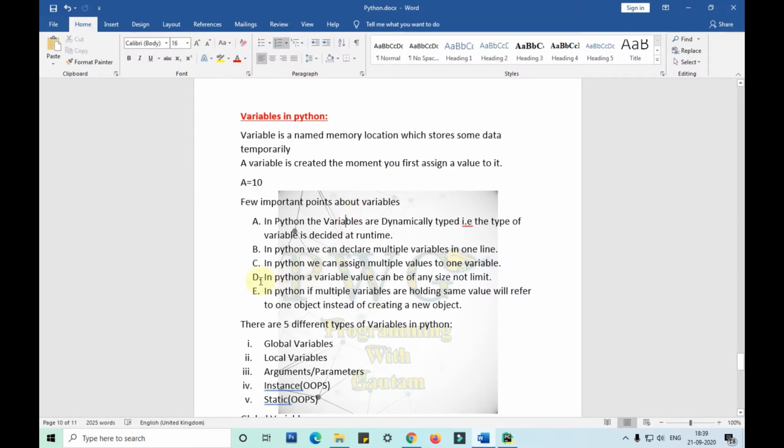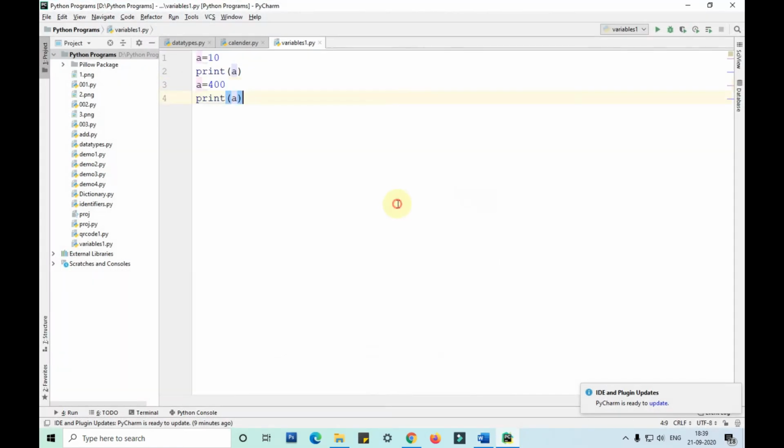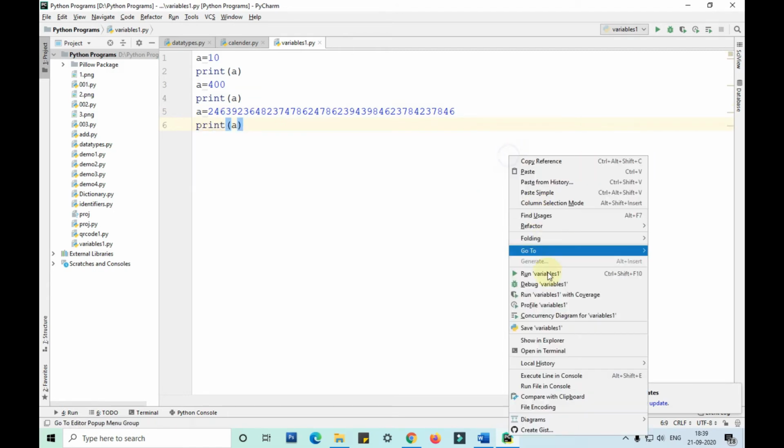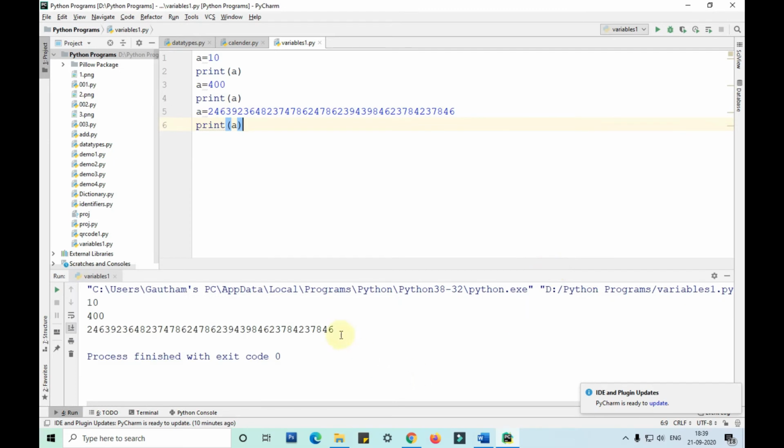In the fourth point, in Python a variable value can be of any size. There is no limit for it. Like in other programming languages, we have int, long int, etc. In Python, we don't have that. We can write a is equal to any number, and still it will print it. There is no limit or size for a Python variable.